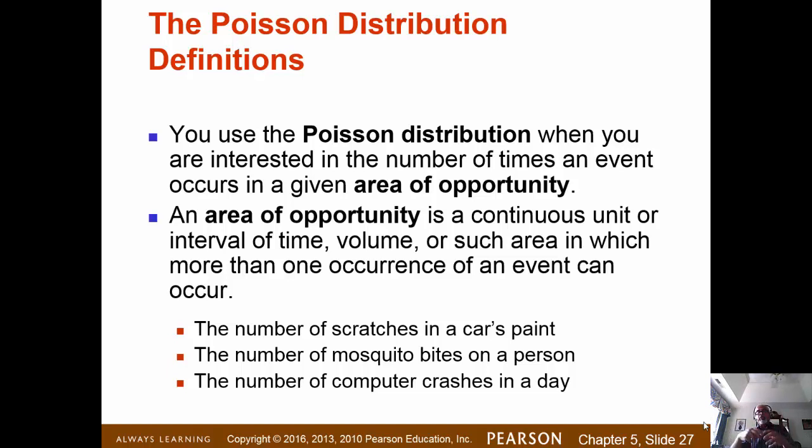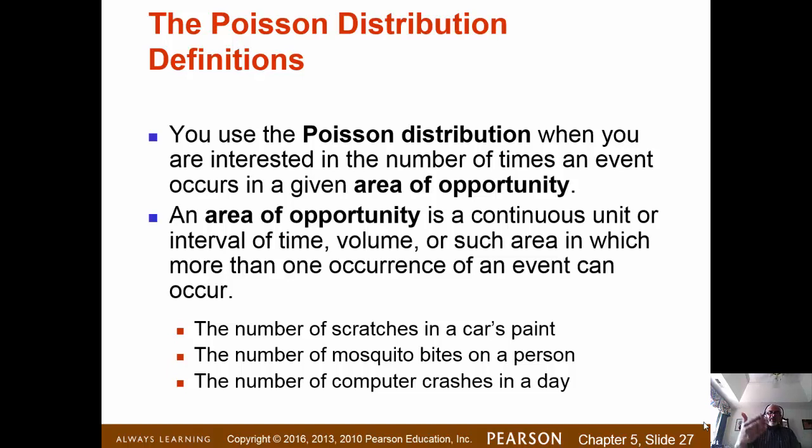So the area of opportunity there is really a time interval, or it could be how many defects there are in a square yard of carpet. Here our area of opportunity is literally an area. So the area of opportunity is an interval of time or volume or area that is continuous. And then within that area of opportunity, you count a certain outcome, and you could call that a success. You are counting how many successes.